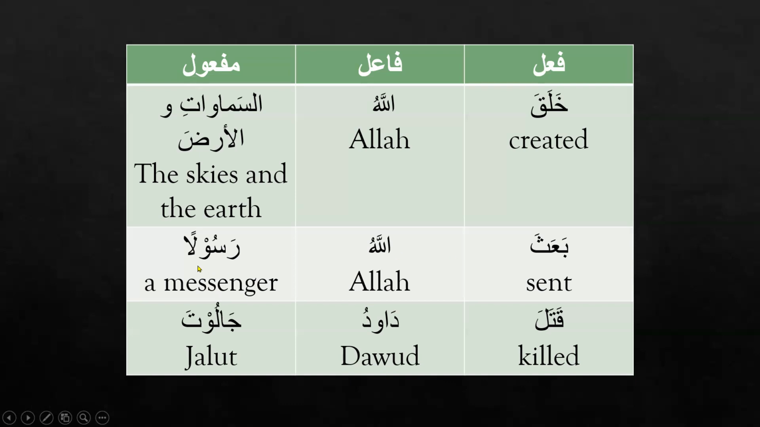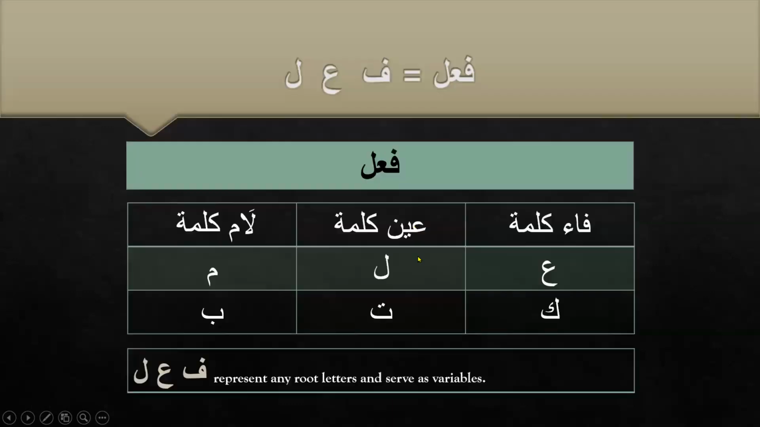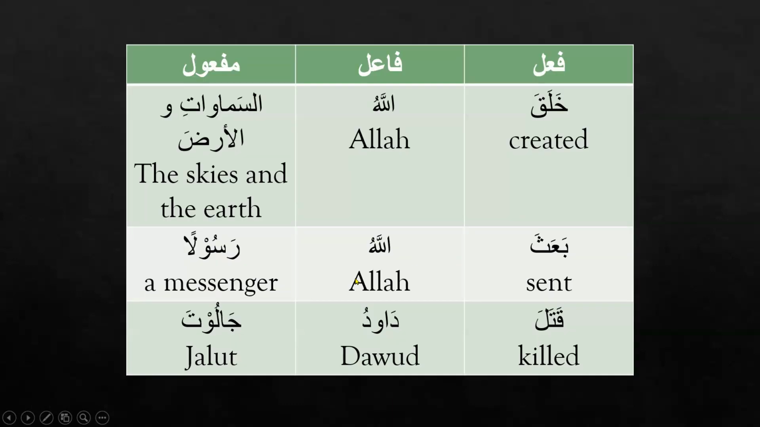Ba'atha Allahu rasulan. Allah sent a messenger. See here, I mentioned to you that when translating, the subject will come first. Allah sent a messenger. Right? So here, maf'ul is mansoob, double fathas, right? Rasulan is maf'ul, our detail here, that is why it is mansoob. It is in the nasab form, nasab state.